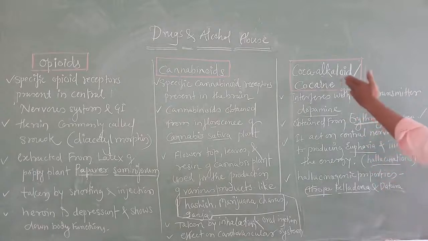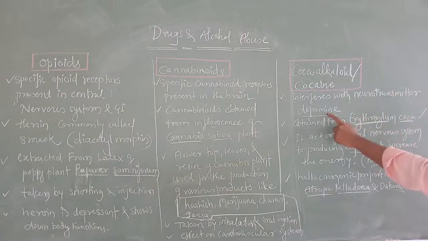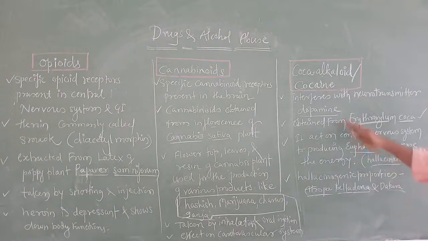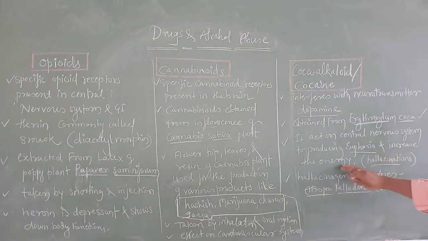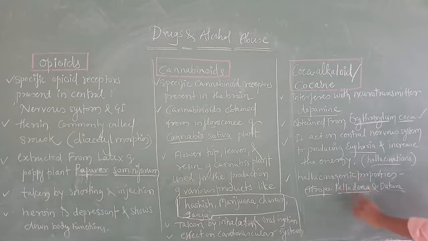And next, cocaine. It interferes with the neurotransmitter called dopamine. It is obtained from Erythroxylum coca. Then it acts on the central nervous system to produce euphoria and increase energy. And here we are studying hallucination. Hallucination, in the sense, is imagination beyond the limits. Here I mentioned the two plant names, Atropa belladonna and Datura. Both of these plants are used to show hallucinogenic properties.